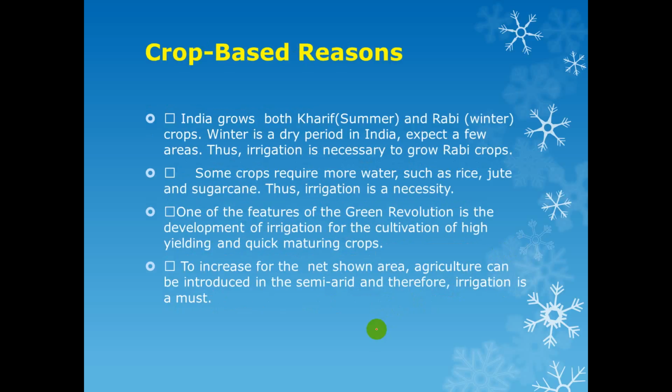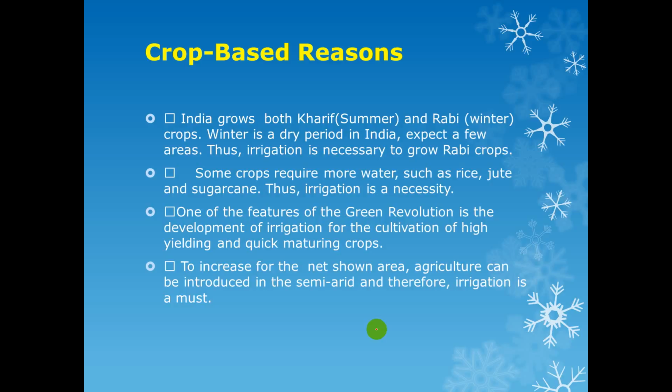Crop-based reasons: we should definitely have irrigation facilities. Why? Because we have two types of seasons, two crop growing patterns.